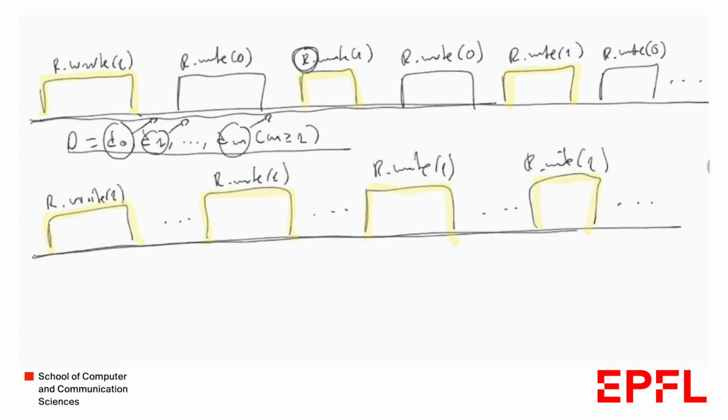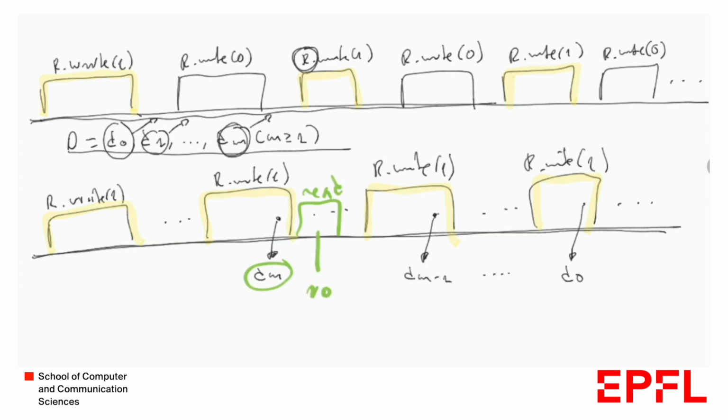So we have this execution, and since we know that Dm appears infinitely many times, let's say it appears here, and then Dm minus 1 would also appear infinitely many times, so let's say it appears here, and so on and so forth, and then we get D0.